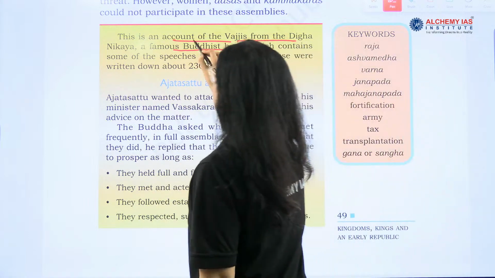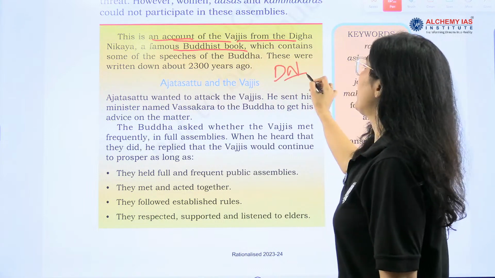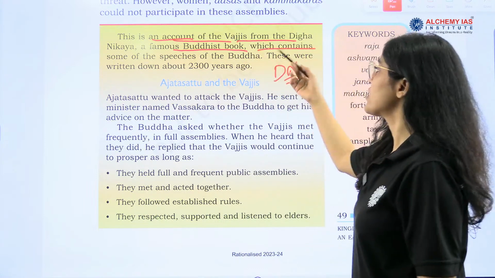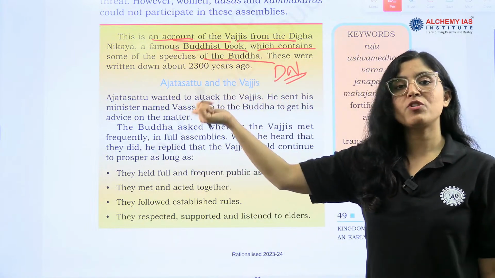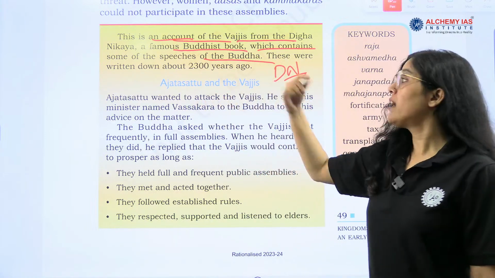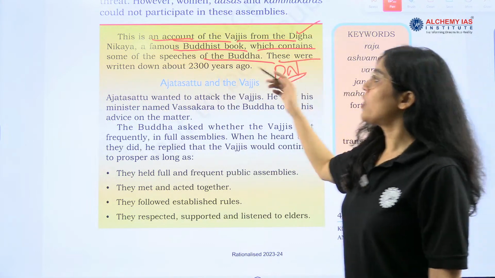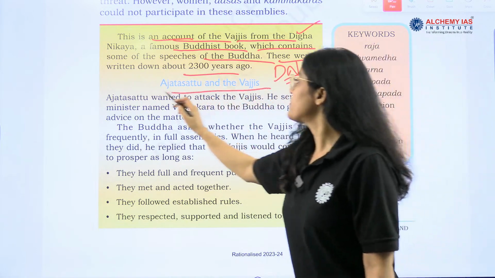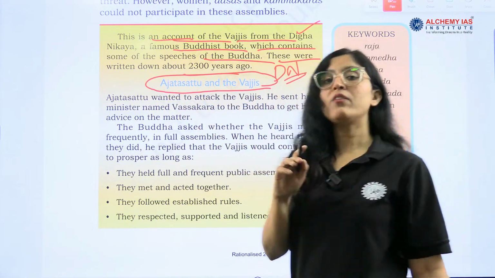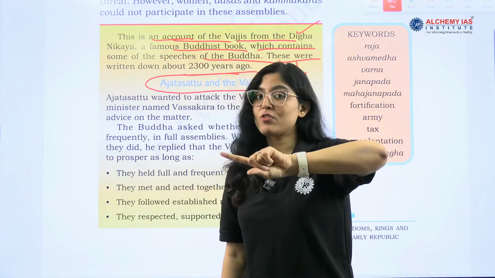Vajji. This is an account of Vajjis from Digh Nikaya, right? A famous Buddhist book which contains some of the speeches of Buddha. One more piece of information: Digh Nikaya is a Buddhist book, and this was asked in the UPSC examination. These were written down 2300 years ago. Now what has been written related to Ajatshatu and Vajji, because Ajatshatu was from Magad and Vajji is also a